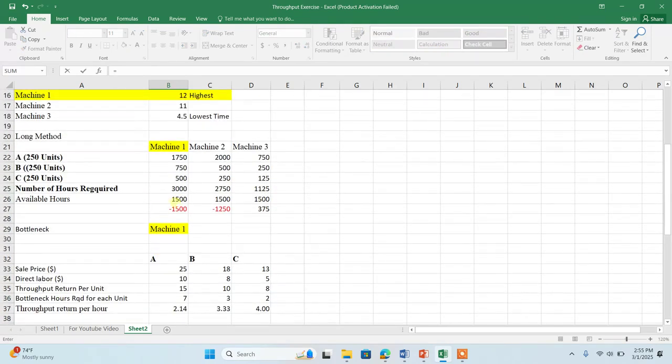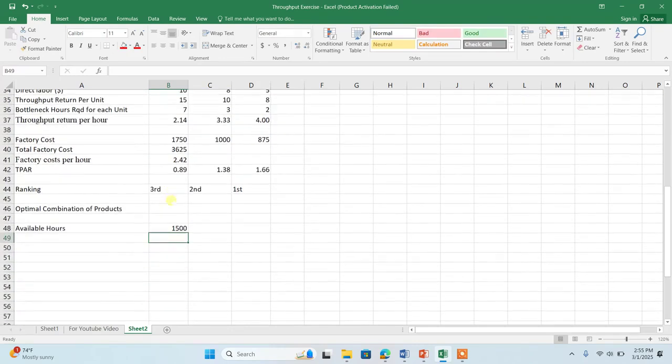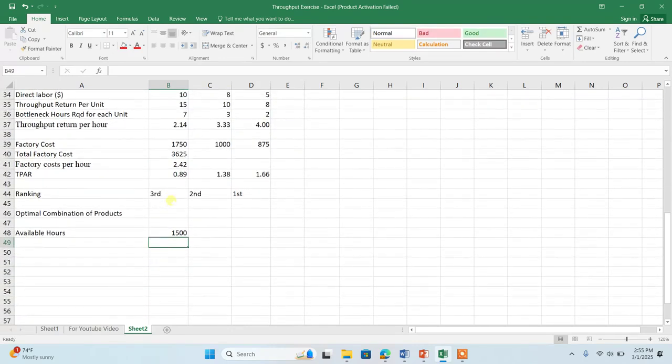I told you we are focusing only on the bottleneck throughput accounting ratio. So we have 1500 hours available. Now if my priority is to produce product C first, what is the demand for product C? The demand is 250 units per month.